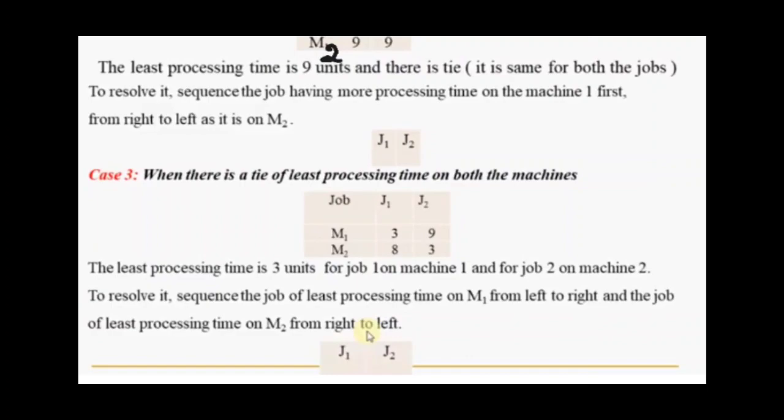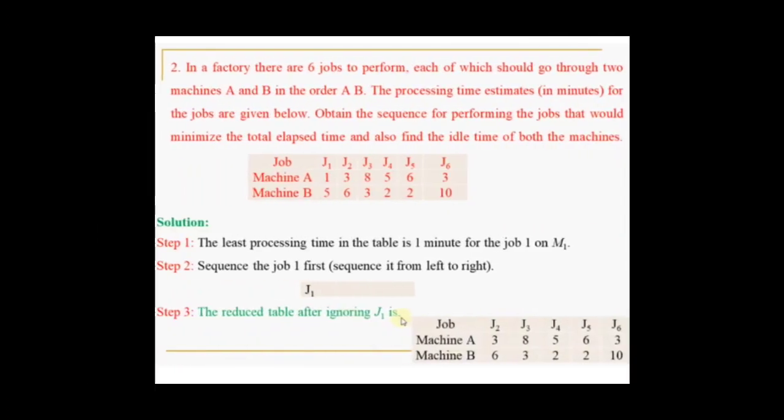This type of problem we are going to see in the next slide. Just take one example. In a factory, there are 6 jobs to perform, each of which should go through 2 machines, say A and B, in the order AB. The processing time estimates in minutes for the jobs are given below. Obtain the sequence for performing the jobs that would minimize the total elapsed time, that is the completion time, and also find the idle time of both the machines.